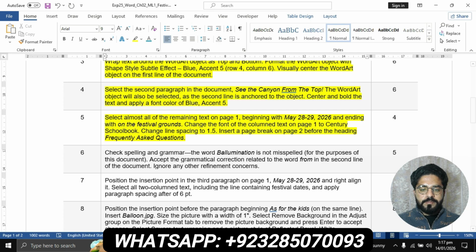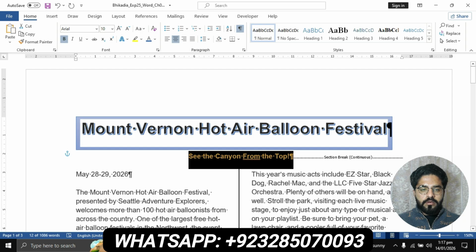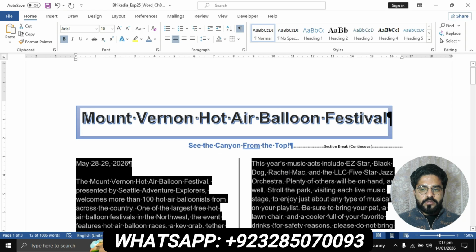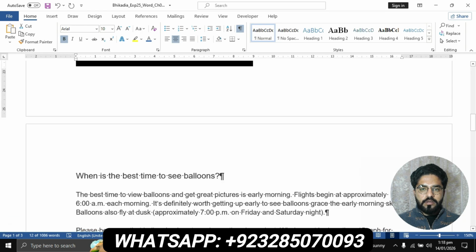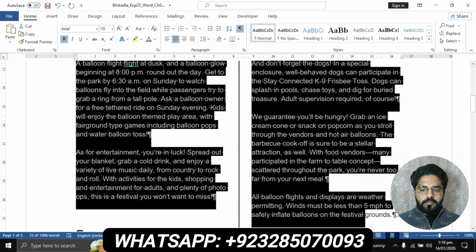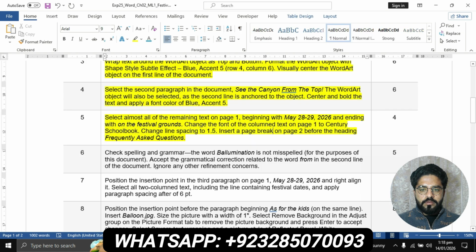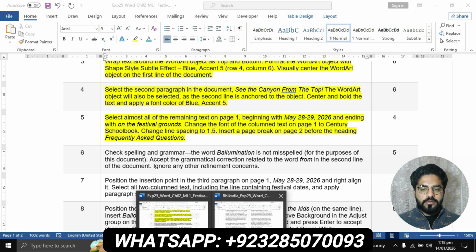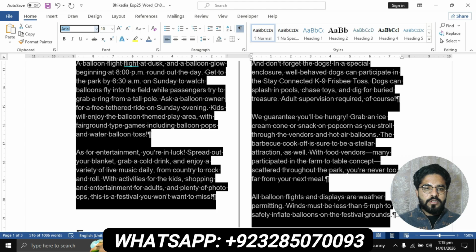Beginning with the date. Select all the text on page 1. Balloons on the festival ground. On the festival ground, then change the font of column text on page 1 to Century School Book. Change the font to Century School Book.